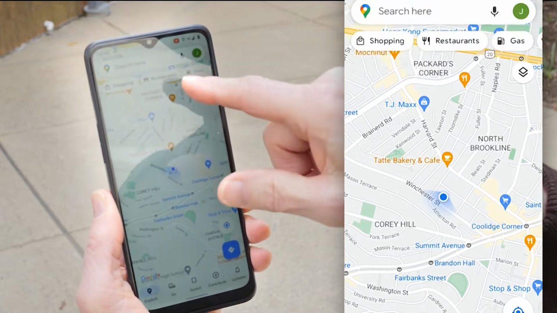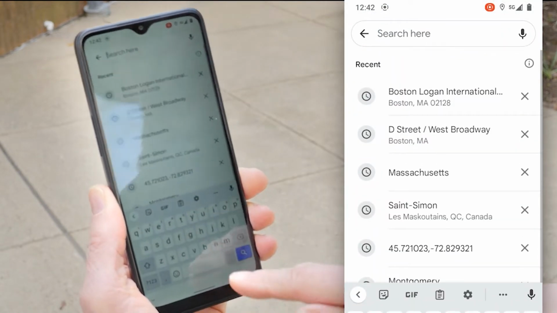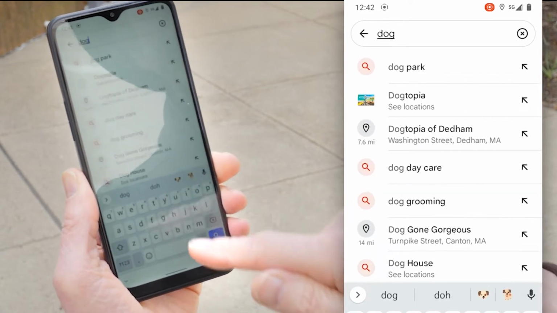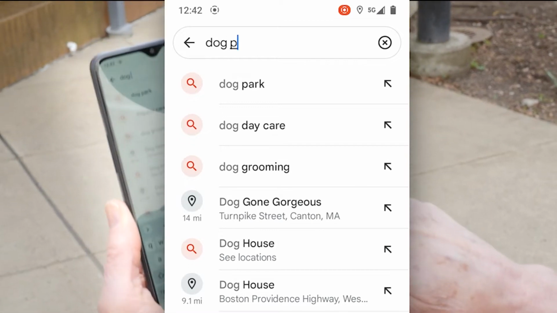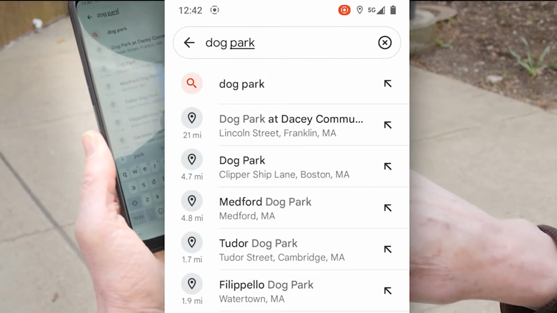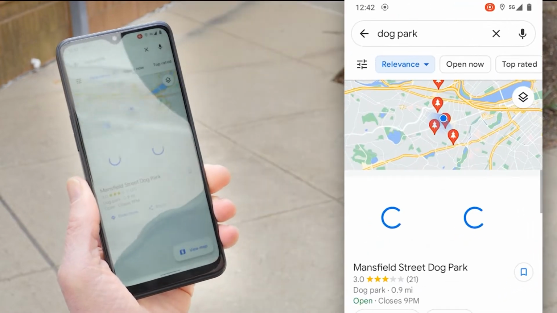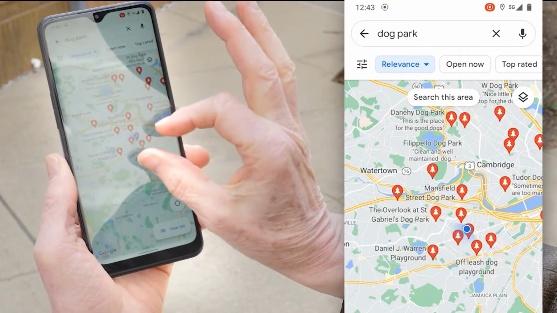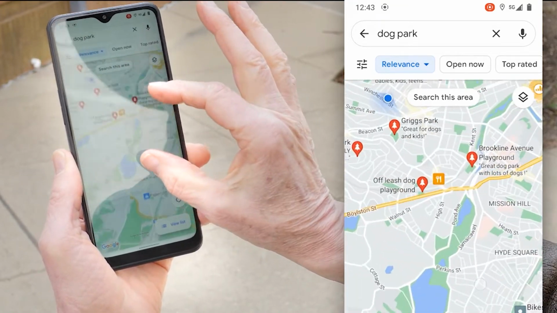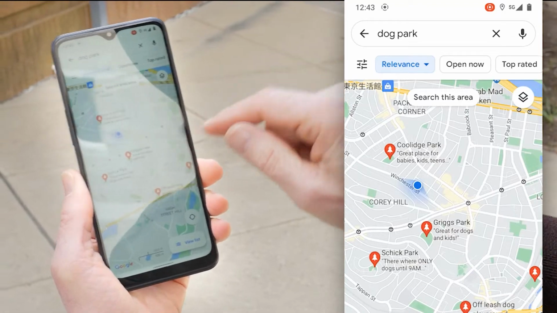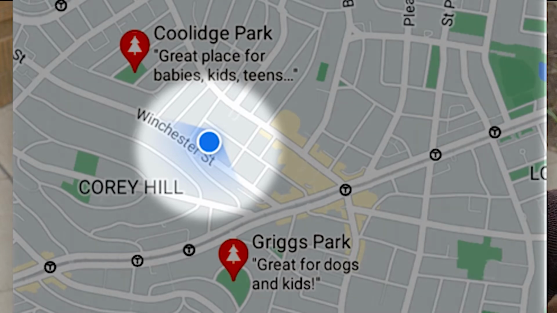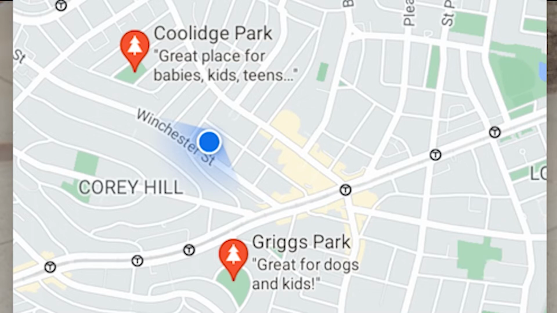So now we can actually enter dog parks, and you see it comes up with a little keypad that we can type into. So we put in dog park, and it brings up a whole bunch of little markers. Now I'm going to use two fingers and expand that around where we are, and you see here's Coolidge Park and Griggs Park too, and this little blue button here tells us where we are. So there are two dog parks pretty close to us.